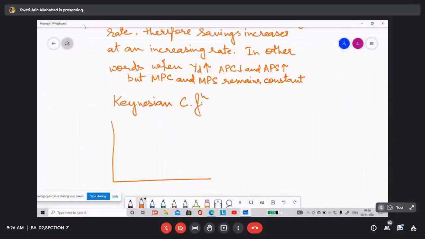Actually, the Keynesian consumption function which Keynes was talking about was looking like this curve, but generally we don't take this curve, we take a straight line. So the Keynesian consumption function is shown like this, where C is equal to C0 plus Cy.